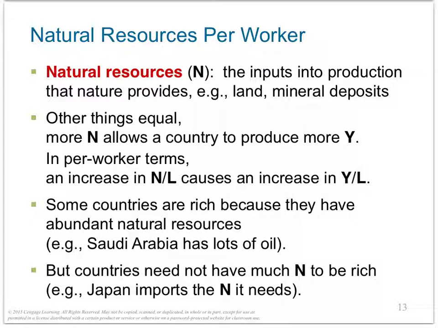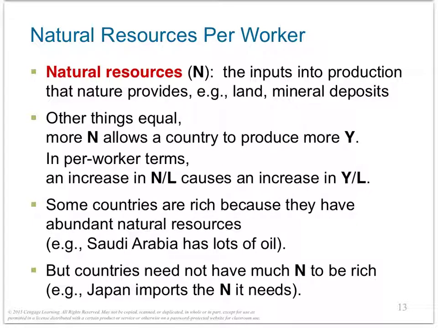Natural resources are symbolized by N. What are natural resources? The inputs into production that nature provides, like land and mineral deposits. And per worker, again, the determinant is not the natural resources, but natural resources per worker. There may be some natural resources, but it may not be enough natural resources per worker. So an increase in natural resources per worker causes an increase in productivity, which is Y over L.